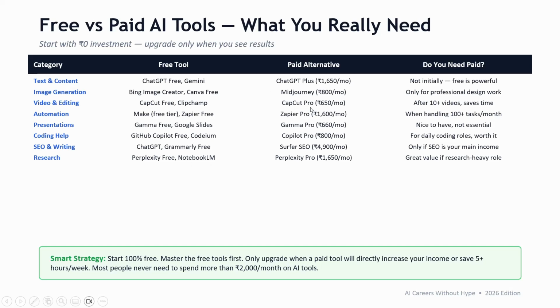Okay, then take 1 or 2 paid tools, after doing proper research specific to your roles. Then it will help you to understand or explore more. Then you will be in good shape, right?